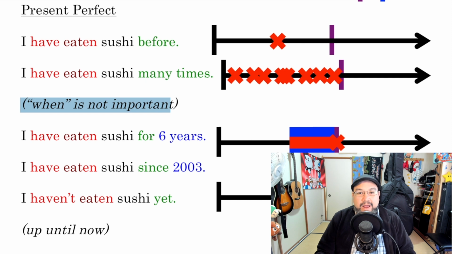Why? Because the lunch is still here. It is still affecting me now. So the past affects the present. It is still affecting me. I have eaten lunch because it's still here.